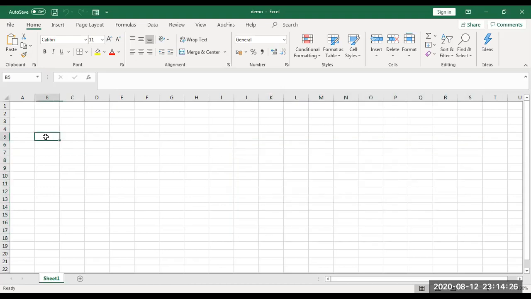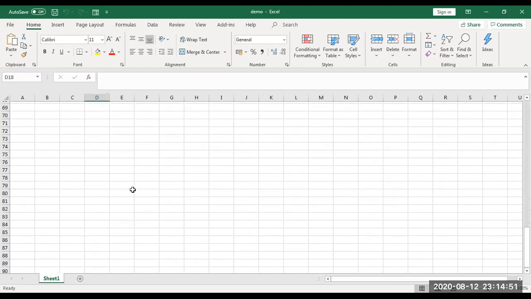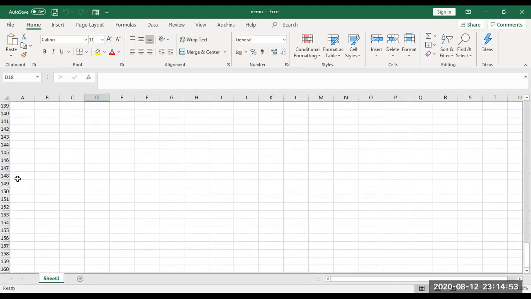When I select here, the address is, first you tell the alphabet, then the number. So the address of this will be B5. And what will be the address of this? I think you can guess: it will be H, and on this side it is 11. What will be the address of that? D18.